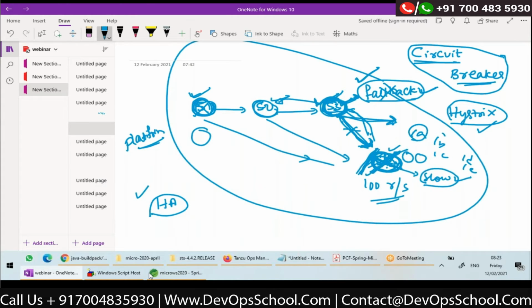The logic for each endpoint will be different on S4. So whenever S3 is calling /A, there will be a separate fallback logic. Whenever S3 is calling /B, there will be separate fallback logic. So for every service invocation, there should be some fallback logic which you should come up with. Otherwise, you are not designing for failures. You have to expect failures.